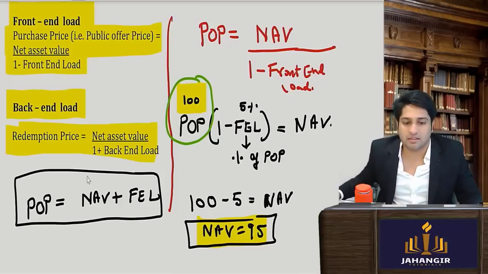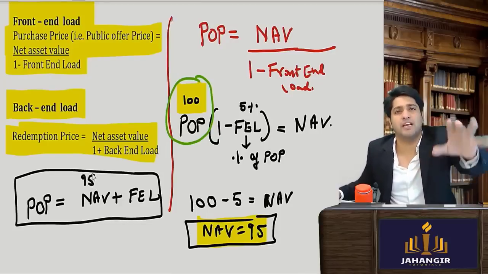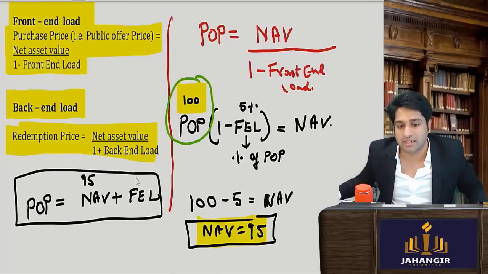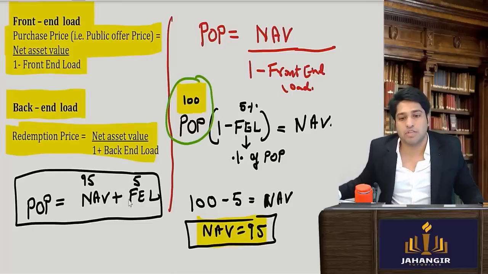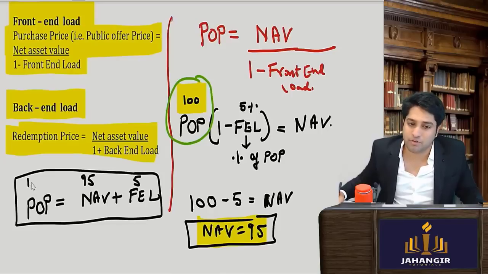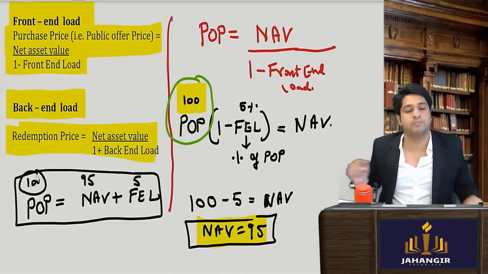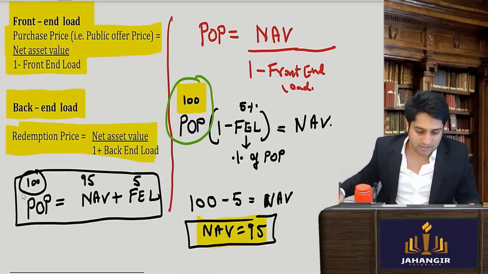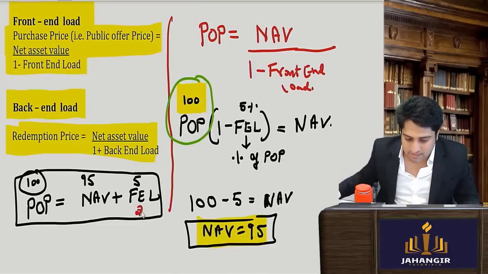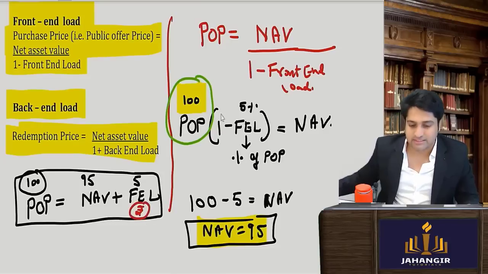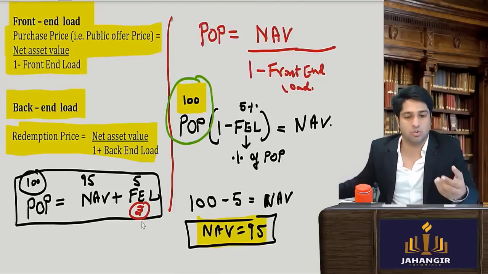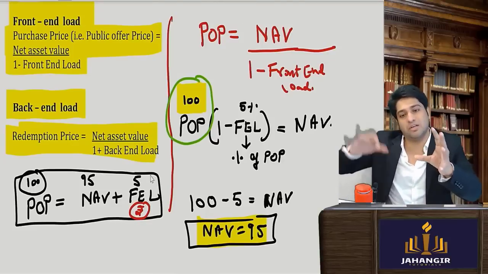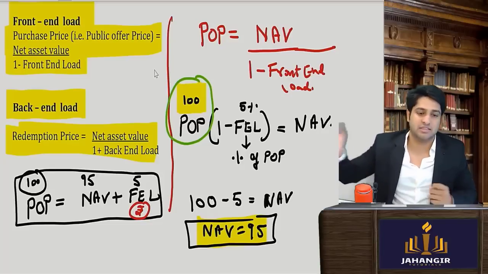It is common sense, if something is for 95, you won't get it for 95. You have to pay the commission amount also. That commission is 5. So collectively the public offer price is 100 rupees. Is this clear? Yes. Now this is very simple because this was given directly in rupee terms. In your exam they don't give you the front end load as rupees, because it will be very simple. You just add it into the NAV and say that this is the public offer price.